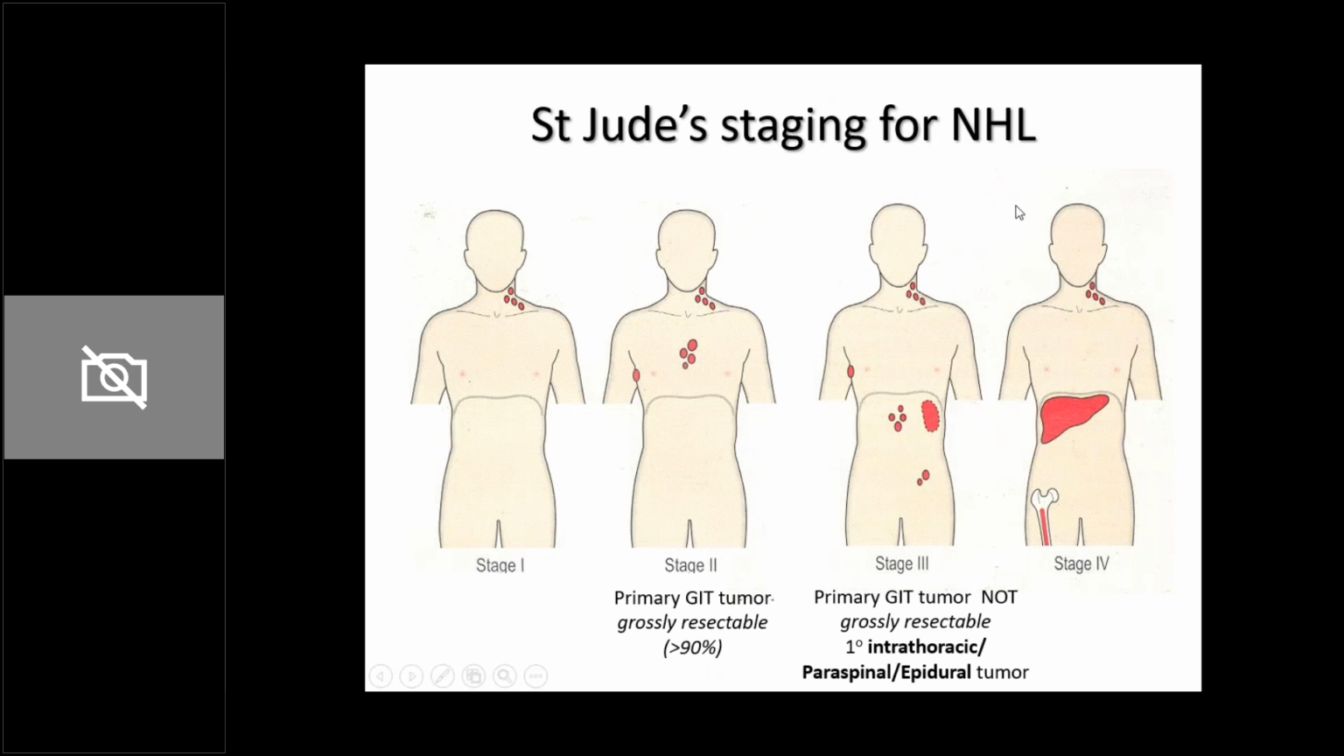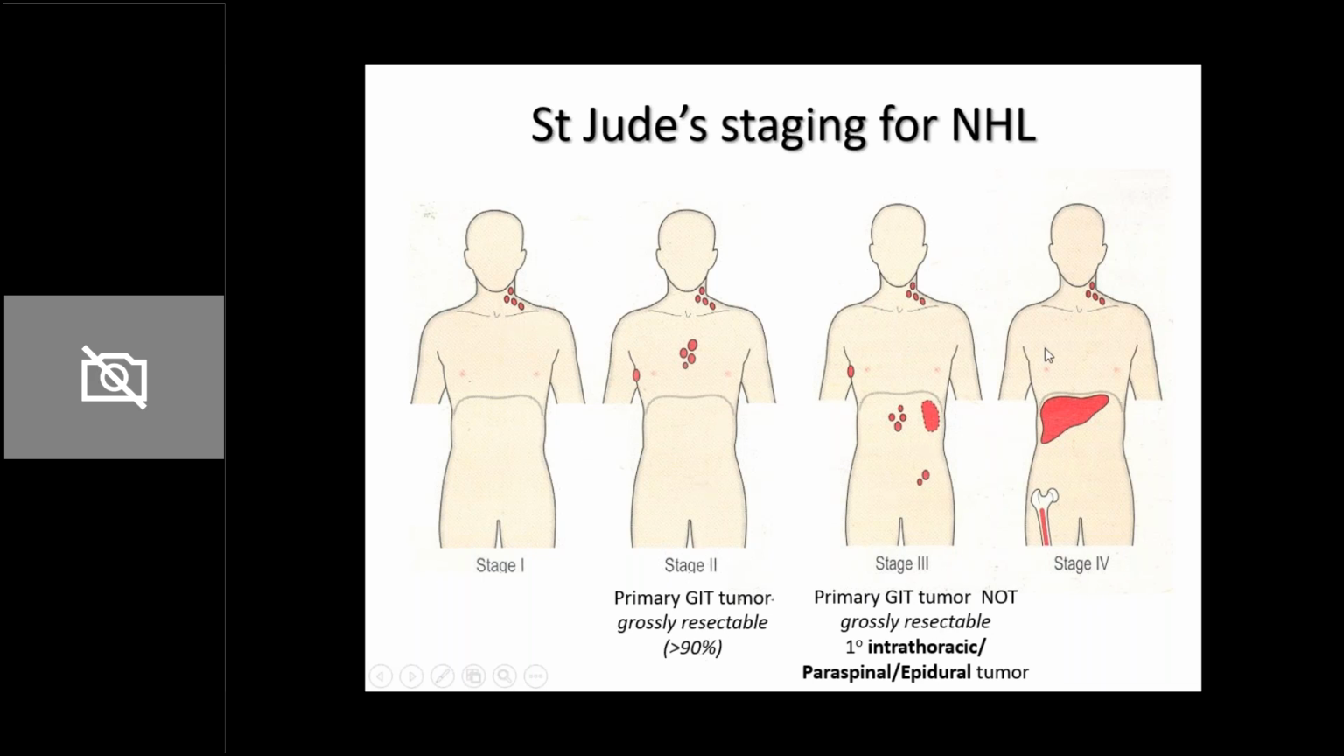Now you have St. Jude staging for NHL. It is very similar. What is additional in this is within stage 2, you also have a primary GIT tumor. If there is a GIT tumor which is grossly resectable, it will be included in stage 2. And there are certain criteria. So instead of presenting to you over here, you can go back and read. A primary GIT tumor which is not grossly resectable will be in stage 3. And a paraspinal epidural tumor will again directly qualify as stage 3.